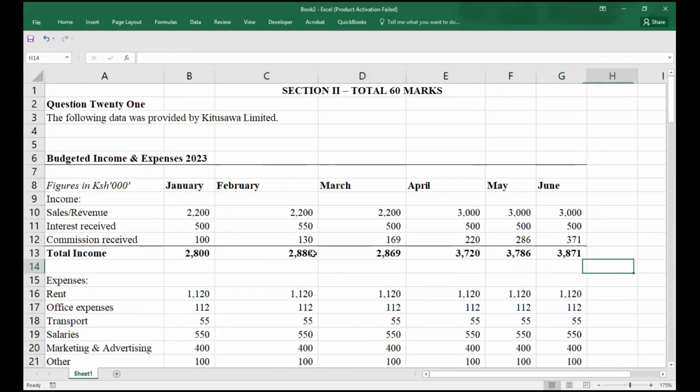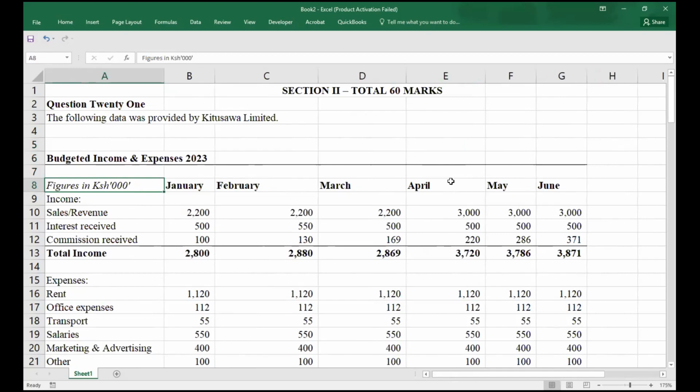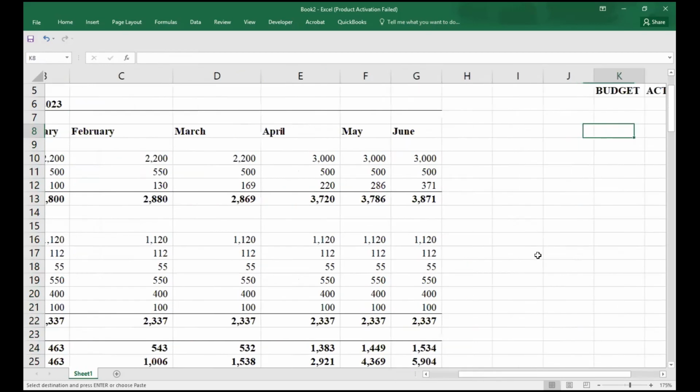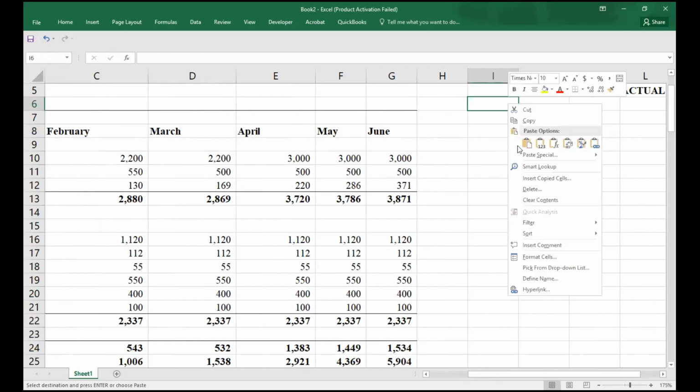Our task here would be to prepare, first of all, our income statement. Our income statement will be comparing our budget and the actual data. For each line item, which line items do you have for the income statement? What you can do, I'll just copy paste this here. You see, these are the income statement, right? Probably up to savings. So I'll just copy paste this one here. We have it at that point.